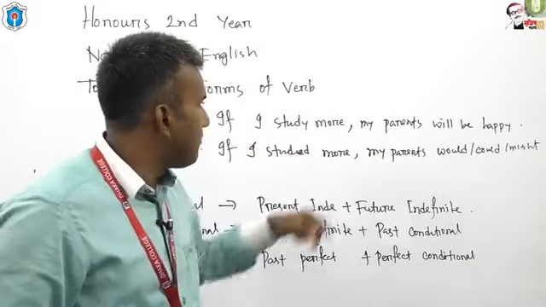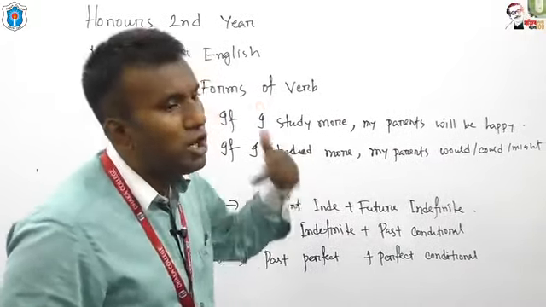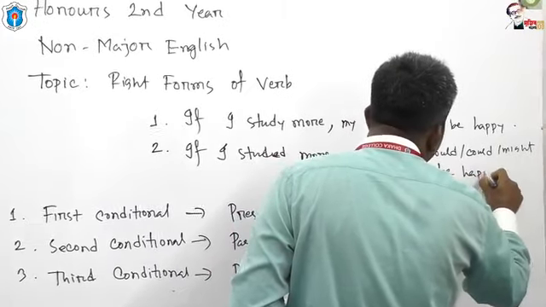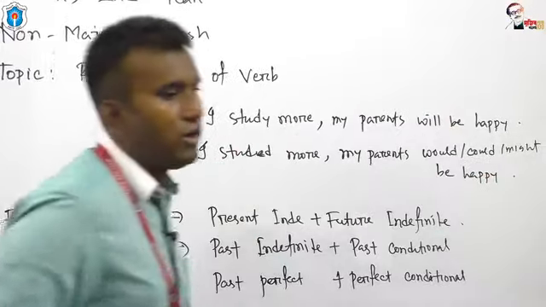If I studied more, my parents would or could or might be happy. Okay?